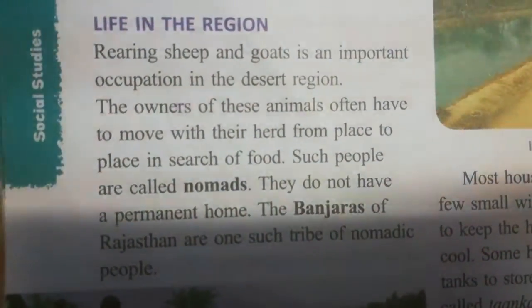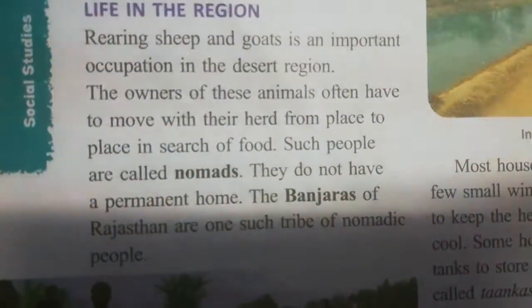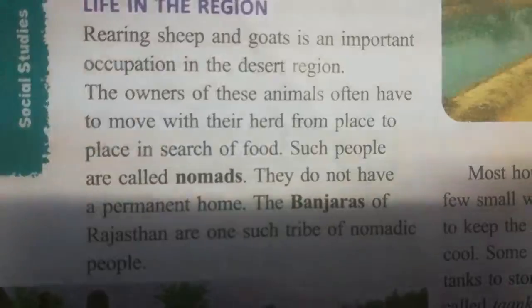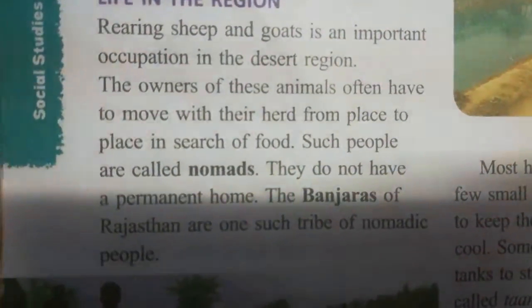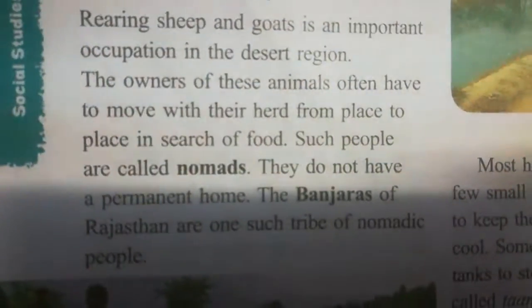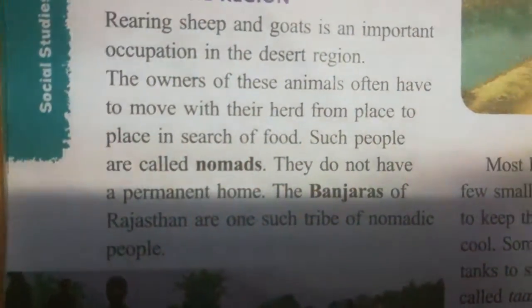Such people are called nomads. People who move from one place to another in search of food are called nomads.